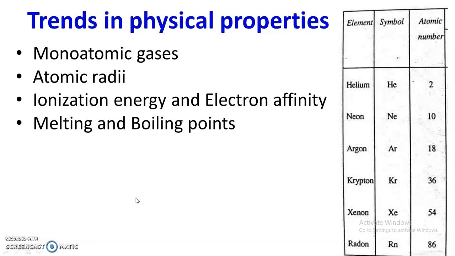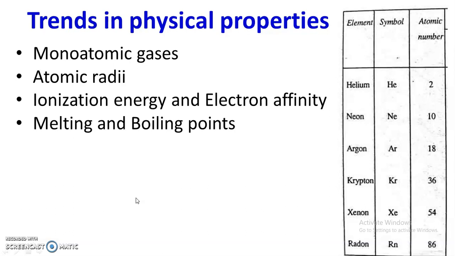The melting and boiling points of helium are the lowest of any known element in the periodic table. Out of 118 elements, the melting and boiling point of helium is the lowest. You know, the boiling point of helium is 4 Kelvin. It is very low. As I said, the melting and boiling points of helium are the lowest of any known element.